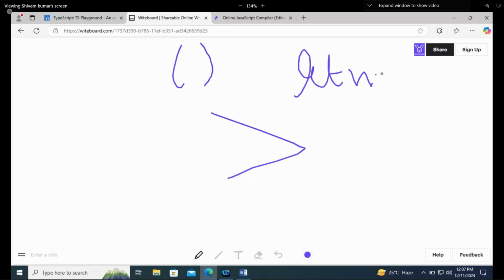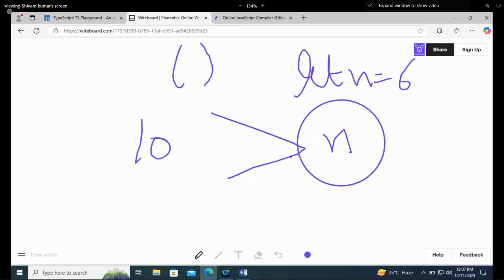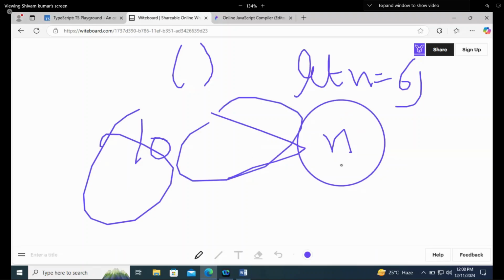Let n equal 6. Now tell me, with respect to n, this is less than. I am talking about n. Why will I talk about 10? I will say n is less than 10. My n is 6, so I will say that n is less than 10. This is a less than operator. It doesn't matter about the name. It's just about with whom you are using it.